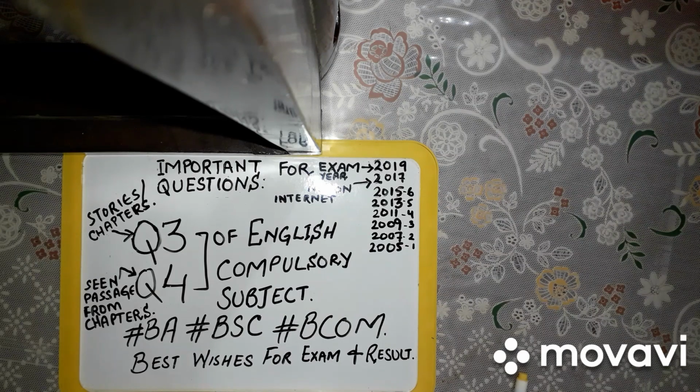First question, give the meaning of the underlined words. Gigantic is the first word, captured second, vegetarian third. Next question, how did gorillas get a bad reputation? Next question, what are the writer's personal feelings about gorillas? Next question, do gorillas live alone or in groups? Next question, refer to the title of the text from which the passage is taken.